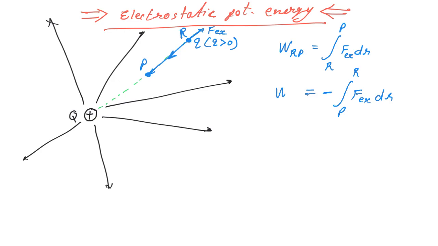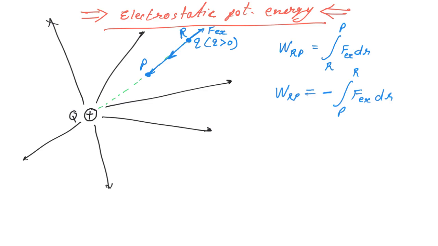This work will be stored in form of potential energy at this point. This work will be stored in form of potential energy in this charge small q at this point. Now at every point, whether it is P or R, it contains some potential energy. It is already having some sort of potential energy. Only when we have done some work from R to P, a potential energy is added which is equal to this work.